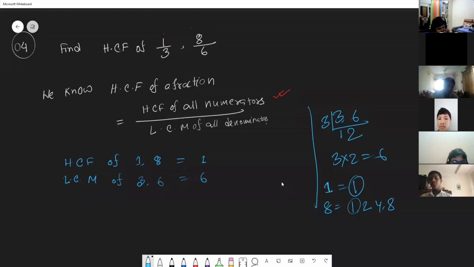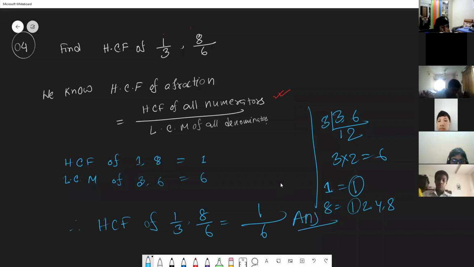So for the HCF of 1/3 and 8/6, the HCF of numerators is 1 and the LCM of denominators is 6. So our answer is 1/6. Dear students, note this down properly. I hope this is very clear to all of you. Do you have any more questions?